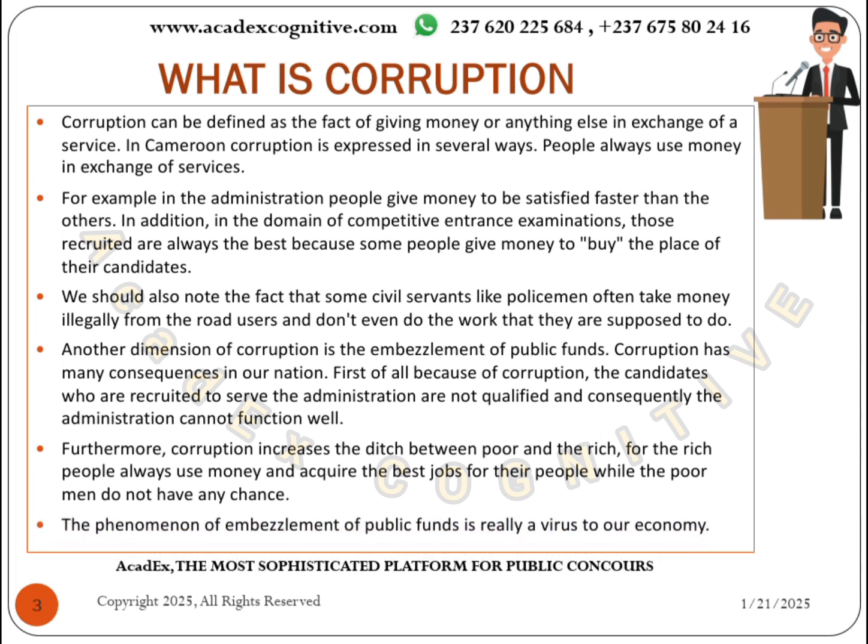And now the phenomenon of embezzlement of public funds, I would like to mention that it is really a virus to the country. It is a virus to our economy. Embezzlement of public funds, such a phenomenon is very dangerous for the entire community.